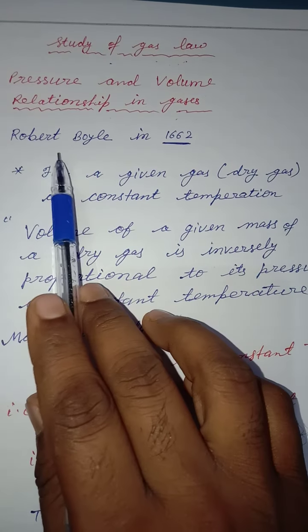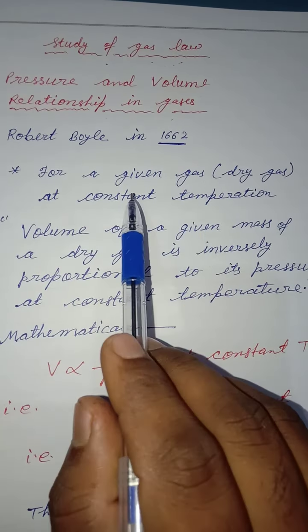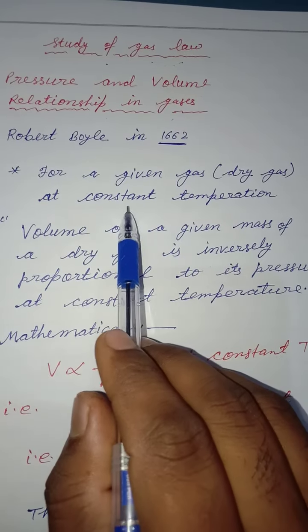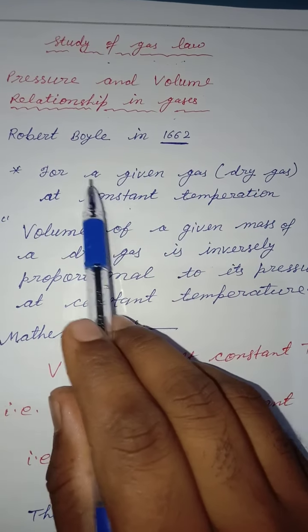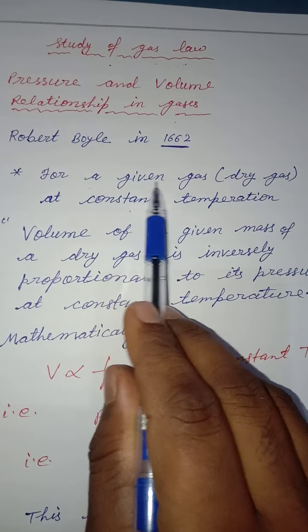Actually, in Boyle's law, we have to keep the temperature constant, and we have to take any dry gas.